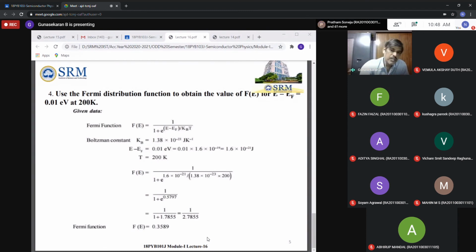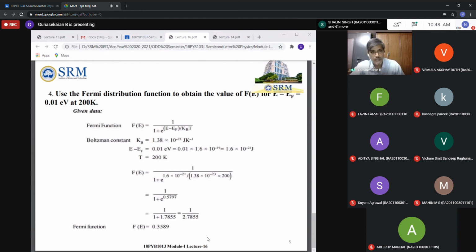Now substitute the values here. That is m_e*, the effective mass, 0.31 times the free electron mass. The remaining things are constants: 2π, k the Boltzmann constant, T the temperature, h the Planck's constant. Here E_C minus E_F is the conduction band energy and the Fermi energy. The remaining things are the same. So now substitute the values here.